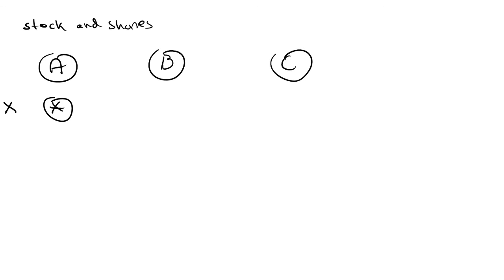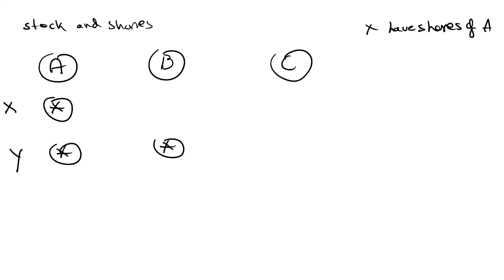Then we can say that X has shares of A. Suppose I take one more person, Mr. Y. He has 10 shares in company A, 10 shares in company B and 20 shares in company C. Then we can say that Y has stocks of companies A, B, C.